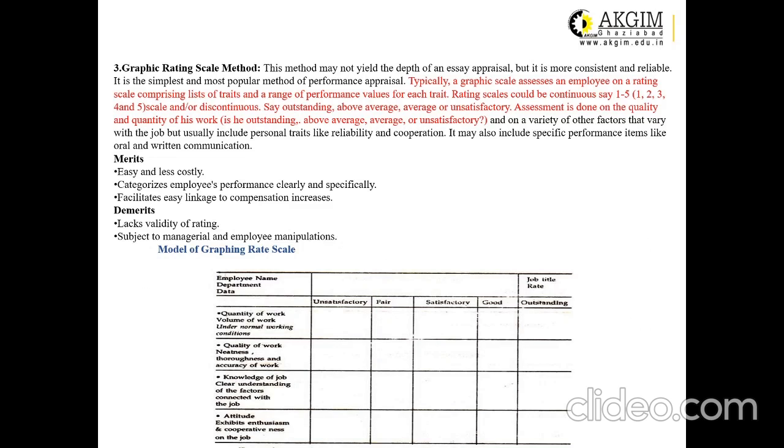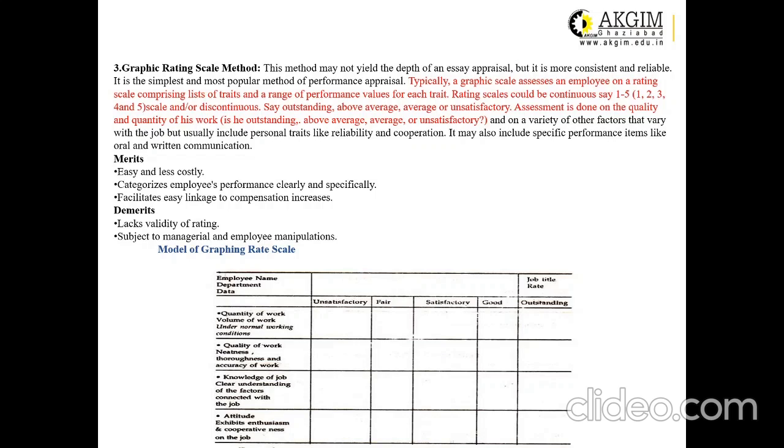Now the next important method is called the graphic rating scale method. Typically, a graphic scale assesses an employee on a rating scale comprising a list of traits and a range of performance values for each trait. Rating scales should be continuous. It may be 1 to 5: 1, 2, 3, 4 and 5.